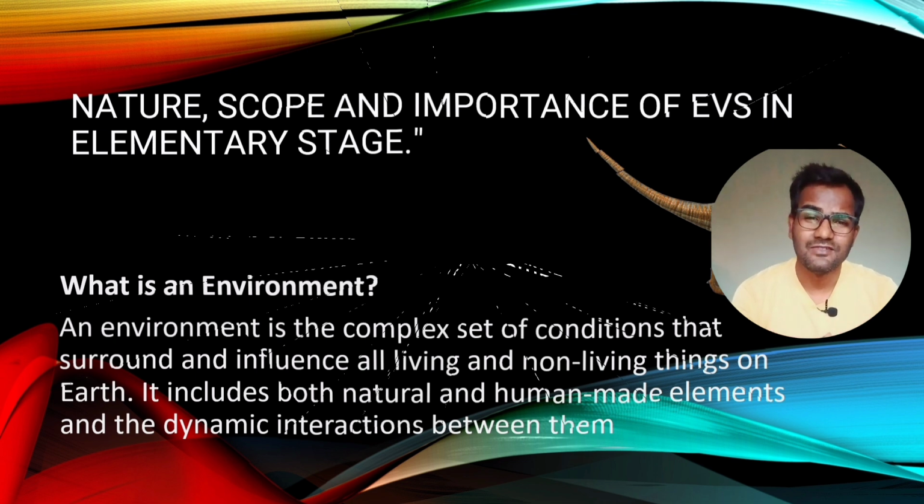Let me give you a basic example. As human beings, we depend on plants for oxygen. The plants take in the carbon dioxide and release the oxygen, and human beings release the carbon dioxide and take in the oxygen. So we are exchanging the gases. This is an example of one type of interaction between the biotic and abiotic factors of the environment. Let's go to the next slide now.